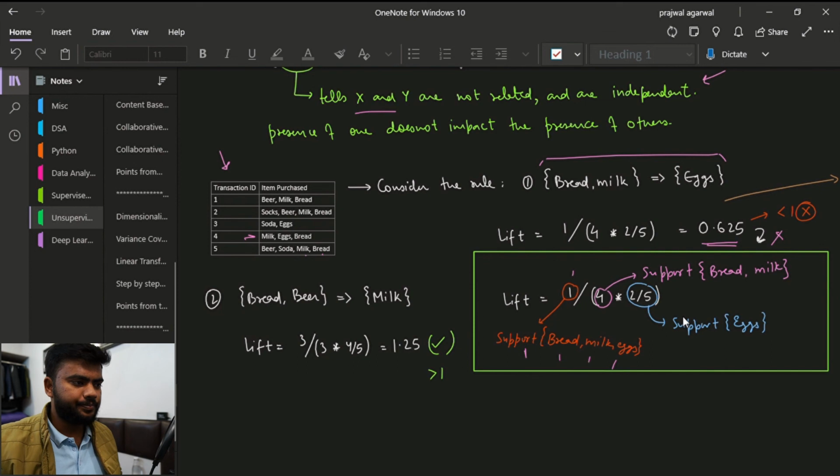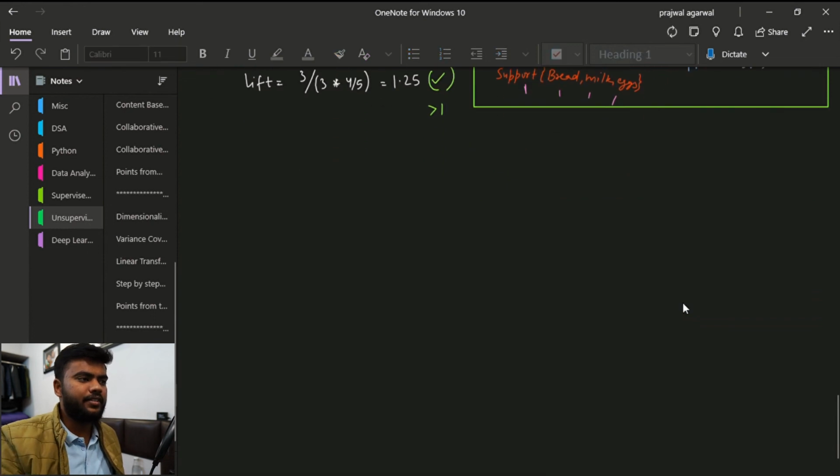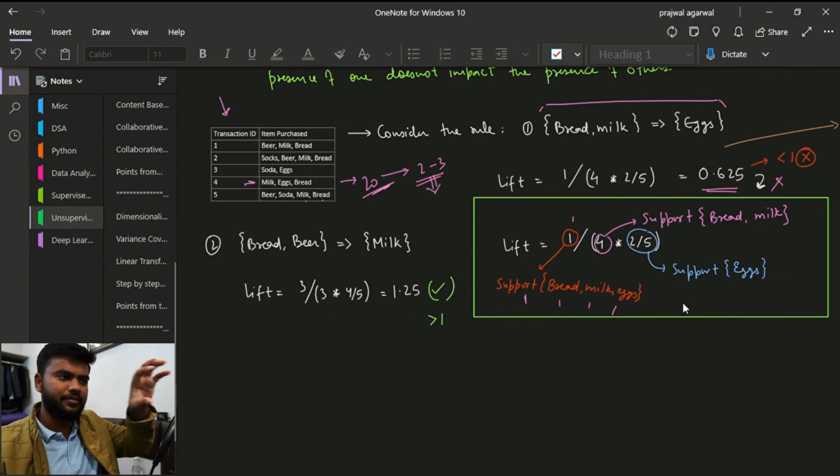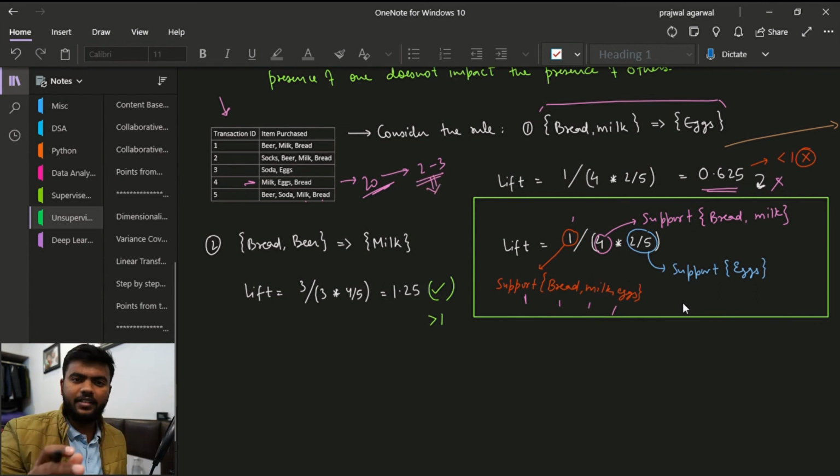So doing that, we can analyze a lot of our association rules. For example, if we have 20 association rules, by applying these three parameters we can prune our data to about 2 to 3 rules, and it is very useful. So till now we have understood a lot of concepts, and in the next video we will put all of them together to understand association analysis step by step.